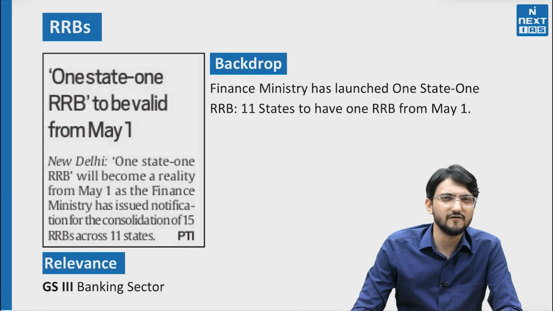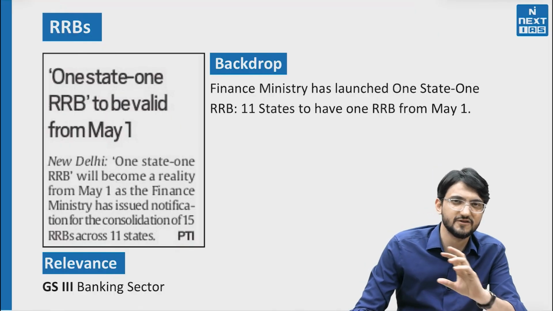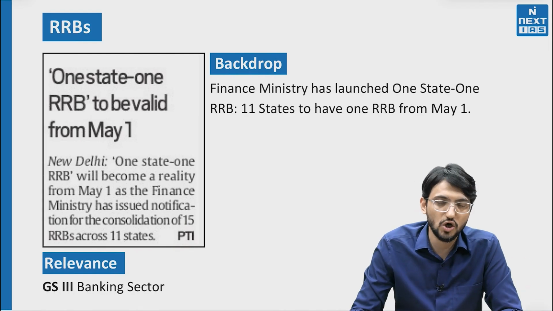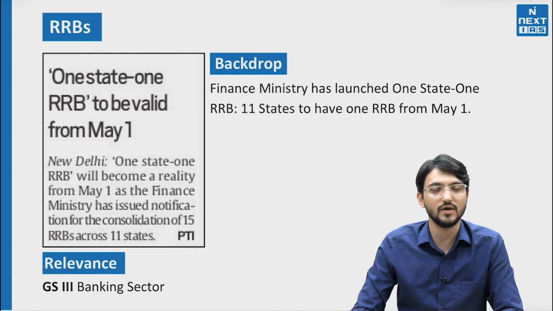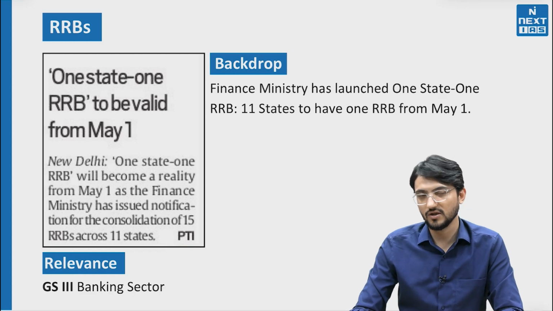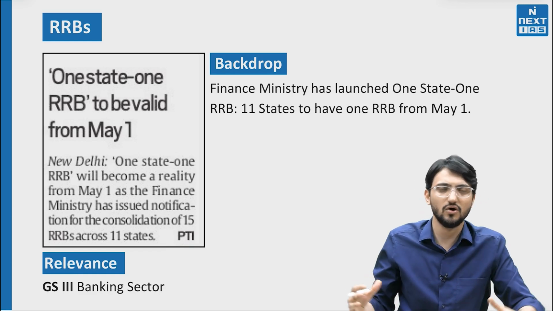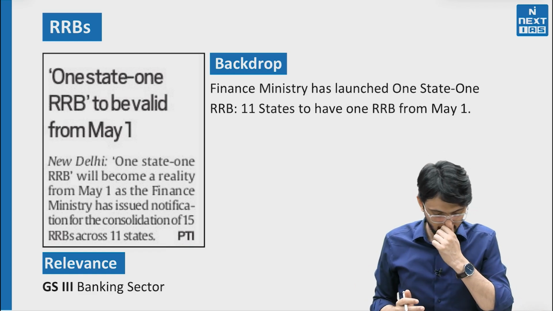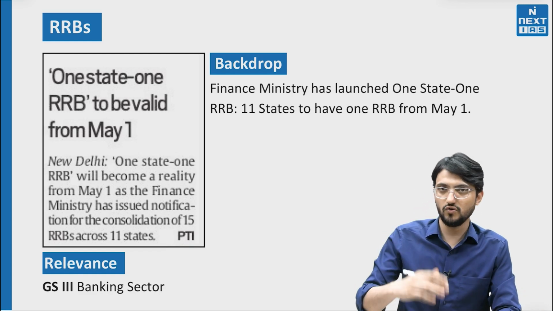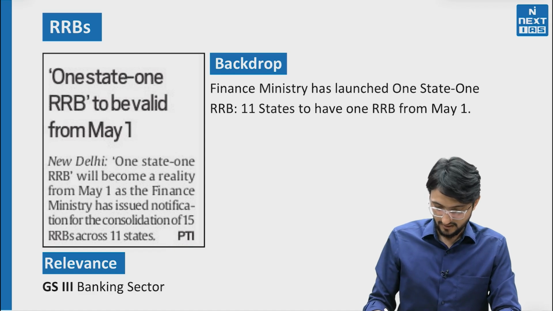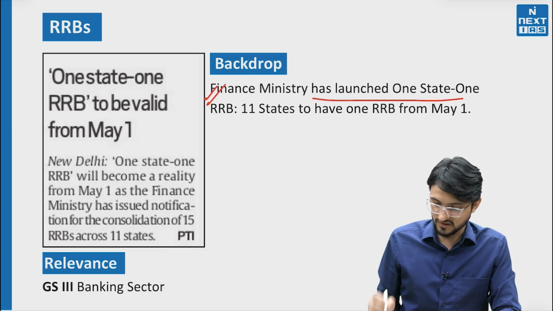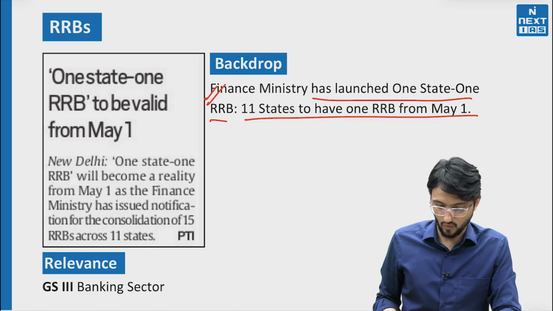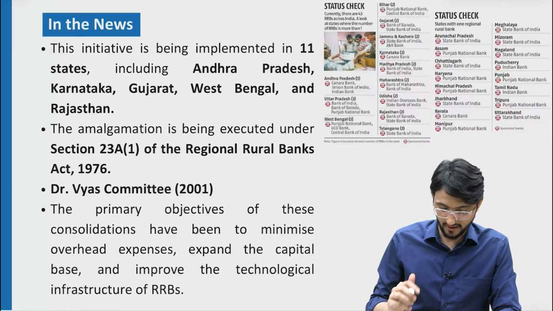Alright, so the next article is a very small article, and we will go towards facts very quickly because this is related to regional rural banks. The government has launched the One State, One Regional Rural Bank initiative, and all the amalgamation will take place, so that all regional rural banks existing in many states at different levels will be amalgamated into one. Very important because we want to improve their efficiency. So the Finance Ministry has launched One State-One RRB, with 11 states to have one RRB from May 1. GS3 banking sector, it will be important.